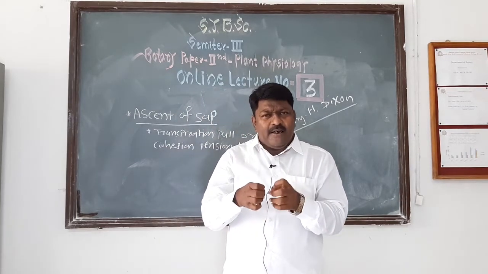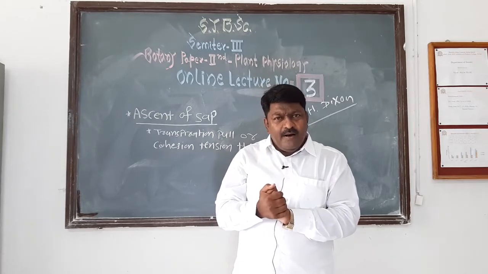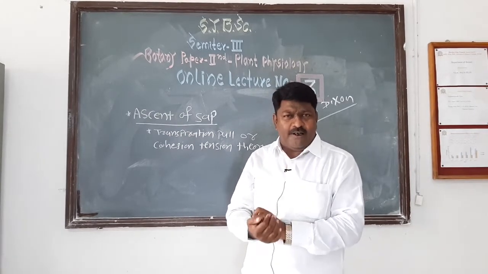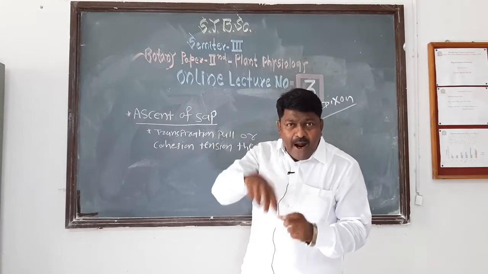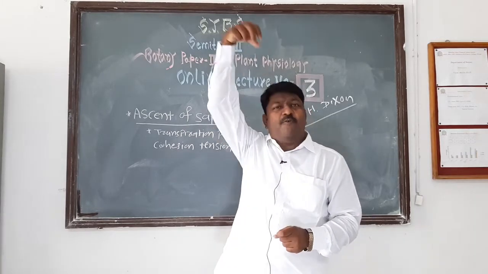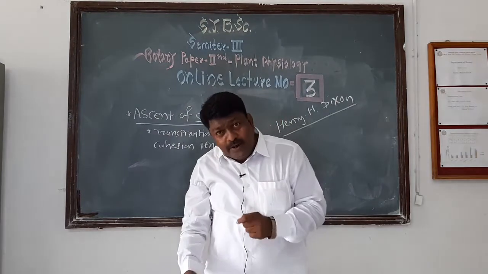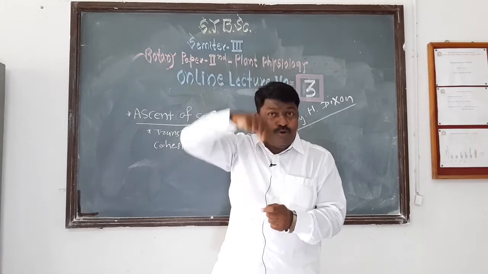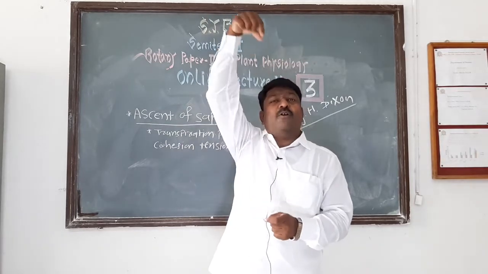There is strong attraction between water molecules, and this force is called cohesive force. Due to this cohesion, in the plant body, a continuous water column is formed from root tip to shoot tip.